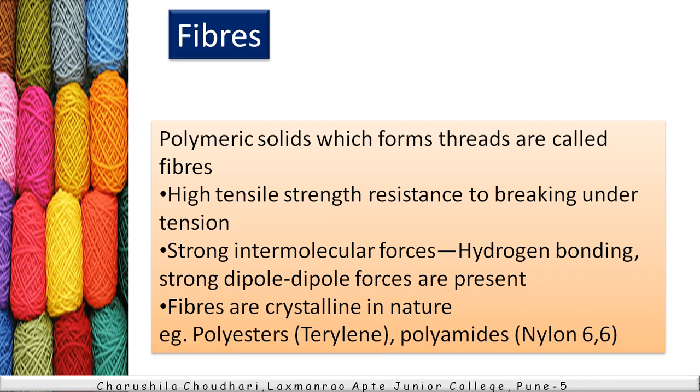And as they form hydrogen bonding between them, they show a sharp melting point, and their stretching property gets hardened. They show high tensile strength, which resists breaking under tension. Nylon 66 and terylene are examples for the fibrous polymers.